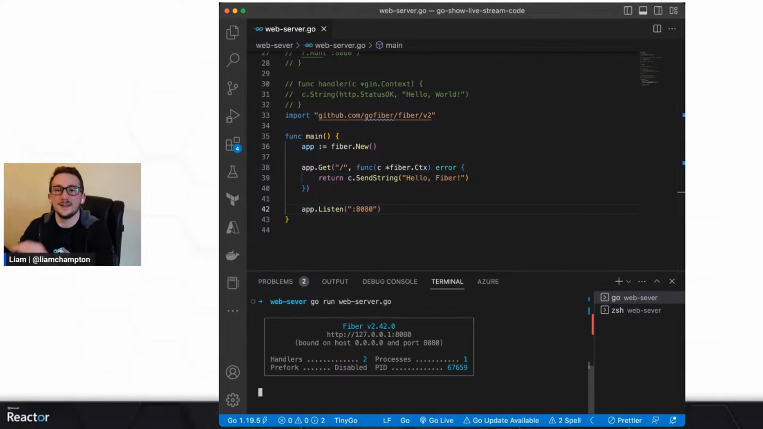There we go. It has started up. Now with Fiber, you get a standard sort of output. You can actually turn this off. There is a line which you just put true or false on, and it can turn this off. But I find this quite useful to have, especially when you're debugging and running in containers.